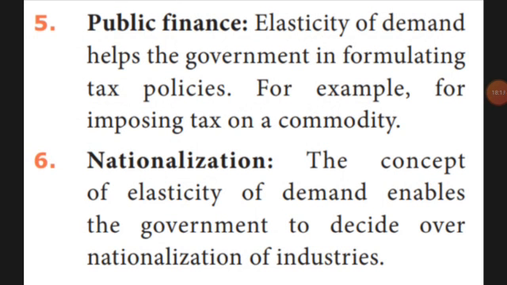Next is nationalization. If the private sector is continuously nationalized, the elasticity of demand will also depend on the nationalization of an industry. So all these are about the elasticity of demand.